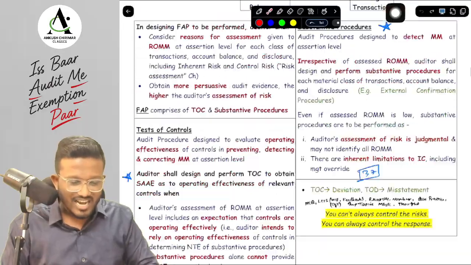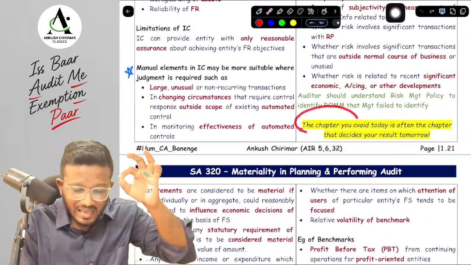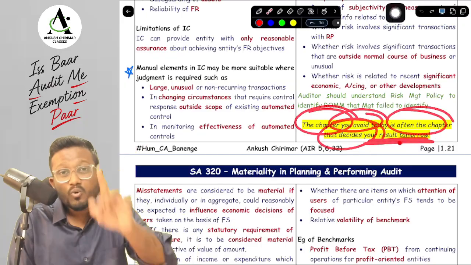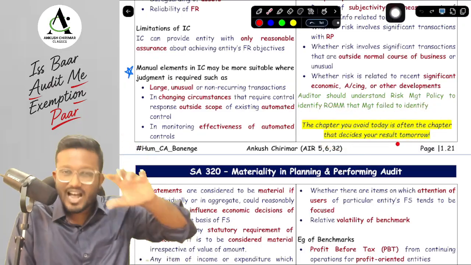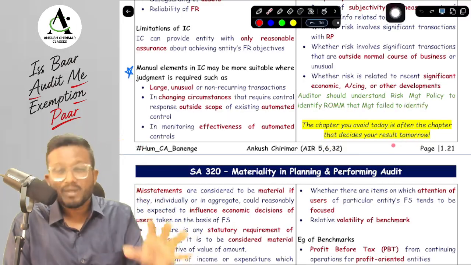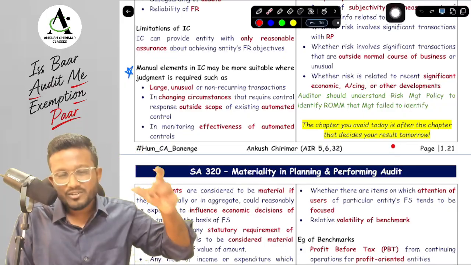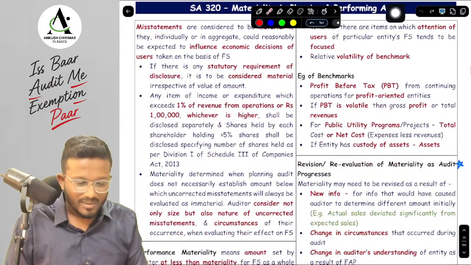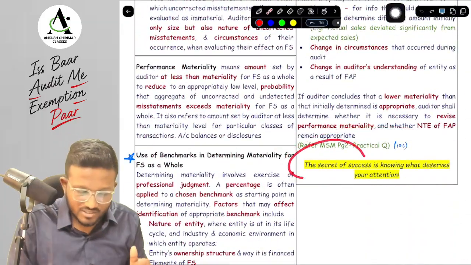Okay, yes sir. Lastly, I would just like to say three thoughts. The first is as per SA 315: the chapter you avoid today is often the chapter that decides your result tomorrow. So do be very particular while leaving any chapter. I will obviously recommend you not to leave any chapter, but if you are skipping any chapter, do ensure that you are very particular about choosing the chapter that you are skipping, because that may decide your result tomorrow. It may happen that the chapter is asked for more marks in your exam, so do ensure that you are very particular.